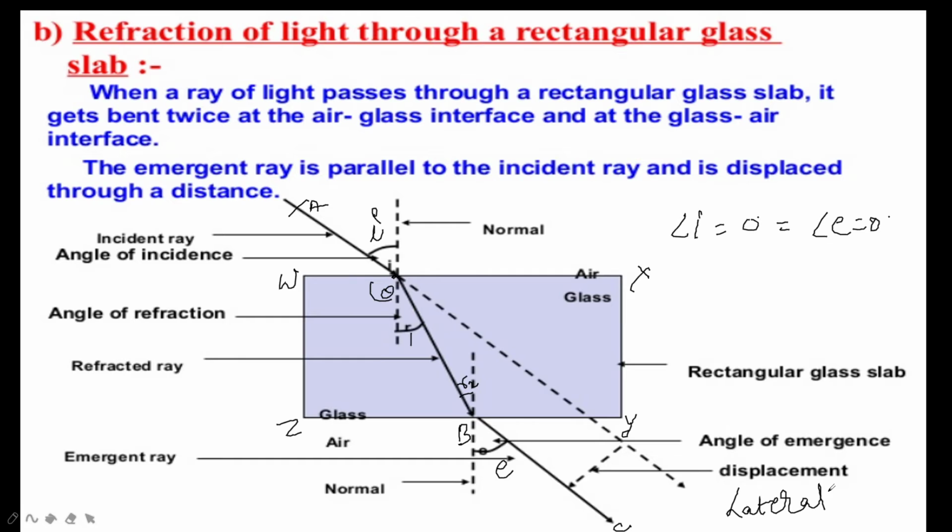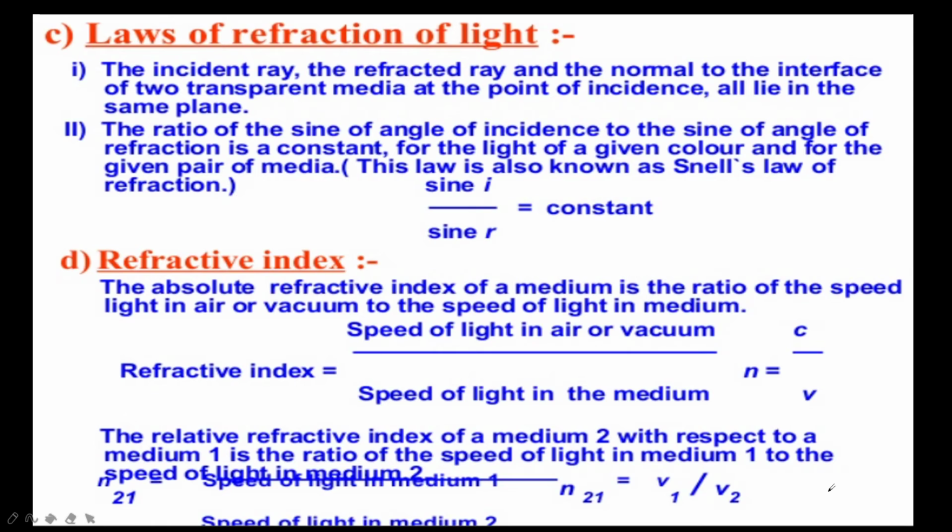So here always we know that angle i is equal to angle r, through the glass slab, so it is the emergent ray. Next, laws of refraction is the next topic. As we have discussed laws of reflection, here also the same, laws of refraction. The refraction of light going from one medium to another medium takes place according to two laws.